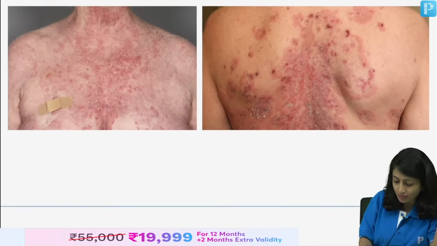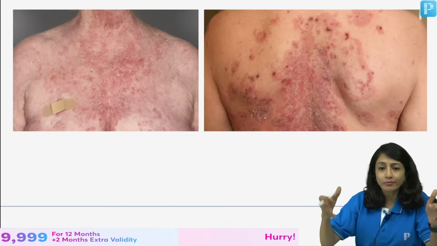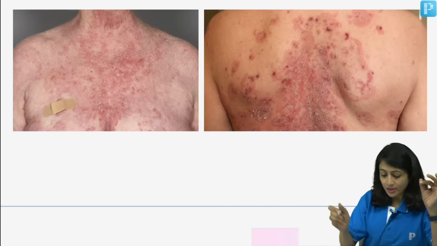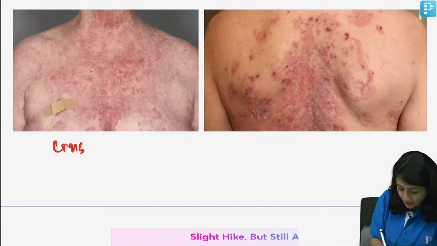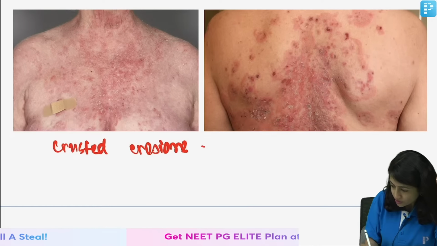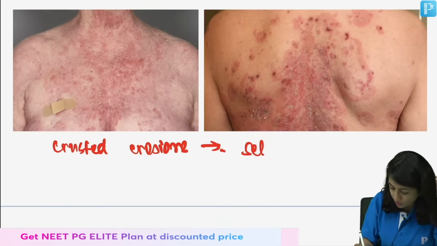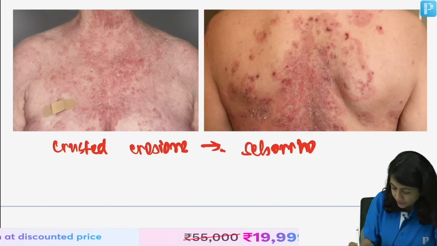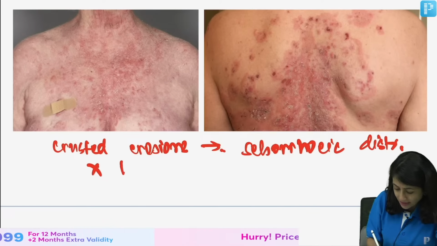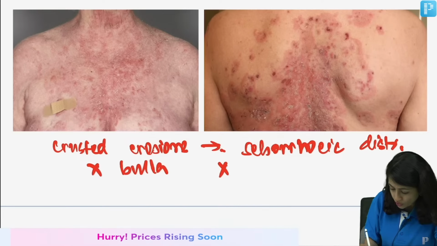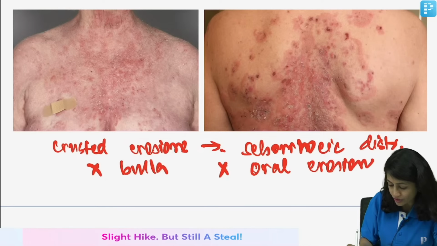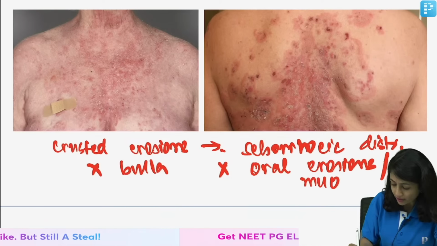Moving on to the next image quickly. You know which section of dermatology I am dealing with. What is this? You are seeing crusted erosions in a seborrheic distribution. You hardly see any bulla. You do not see any oral erosion. So, there is no mucosal involvement.